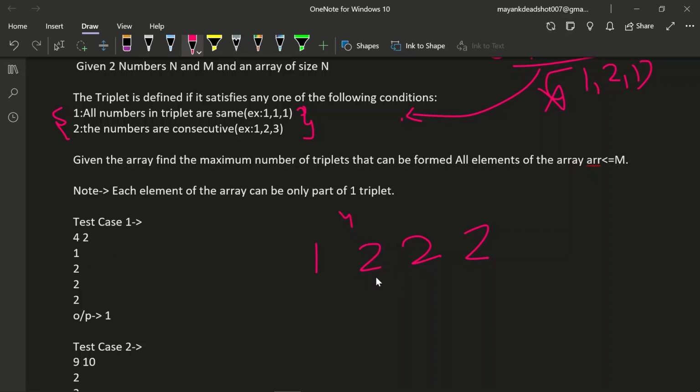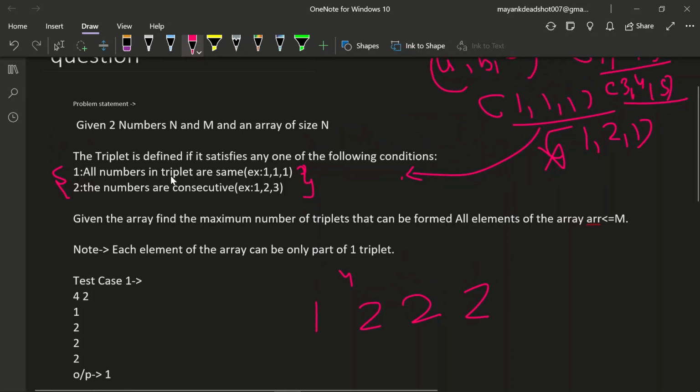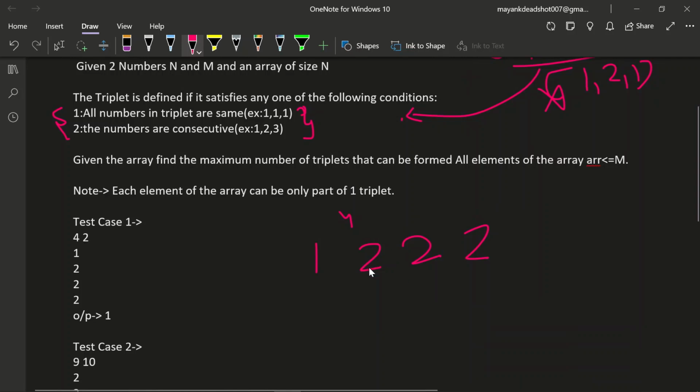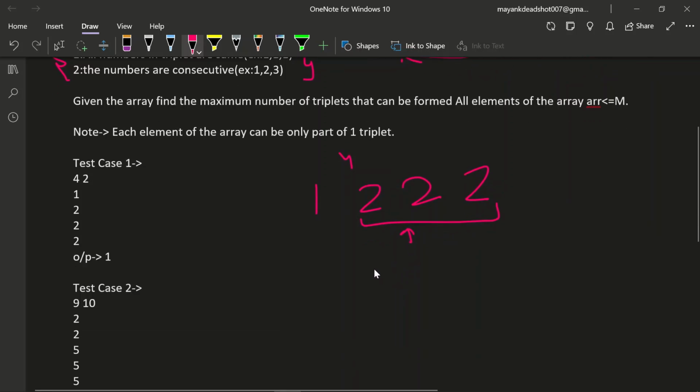So what are the triplets here? All the numbers in the triplet should be the same, so there can be one triplet like this. But are some triplets satisfying the second condition, that the numbers should be consecutive? There are consecutive numbers 1 2, and then the next number should be 3, but there is only 2, so this is not a valid triplet. So the only valid triplet is 2 2 2.